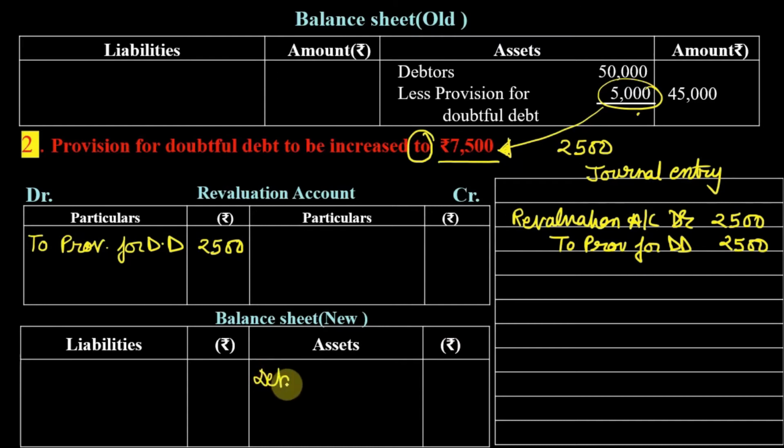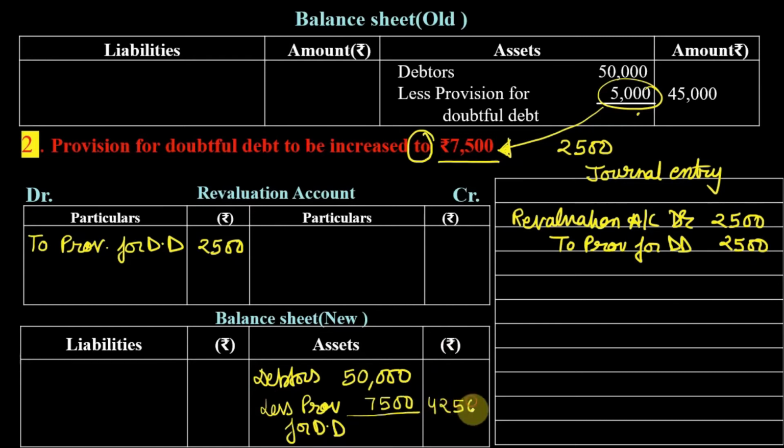So debtors are 50,000 and you are going to subtract provision for doubtful debt. So now provision is not 5,000, it is 7,500. So the amount which you are going to write outside will be 42,500. So please be very careful whether they are writing increased by some amount or increased to some amount.